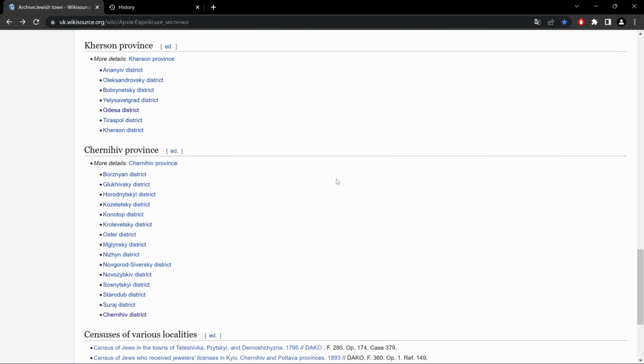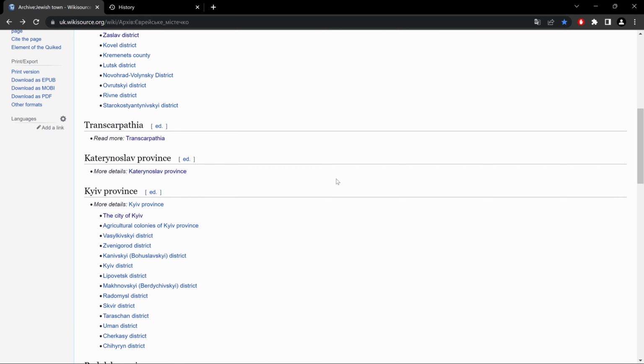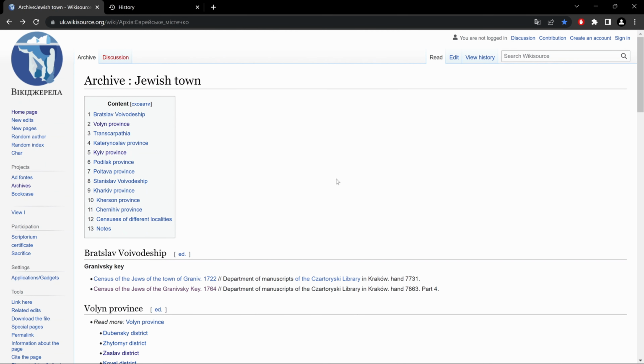And that's pretty much what this site looks like in a nutshell. So if you have family from this area, don't give up. And if ever you don't find what you're looking for now, be patient, wait a few weeks, maybe a few months, and come and look again. It's an amazing site, tons and tons of information.